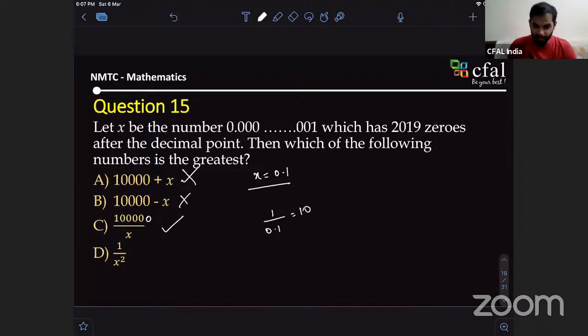What happened to D? Sasmit? What about D?